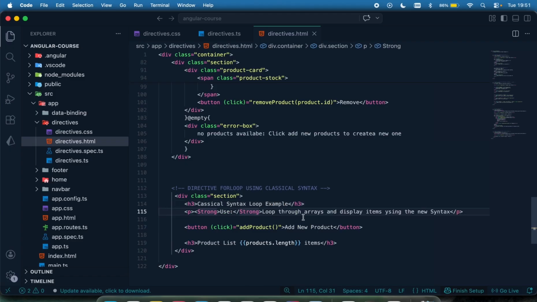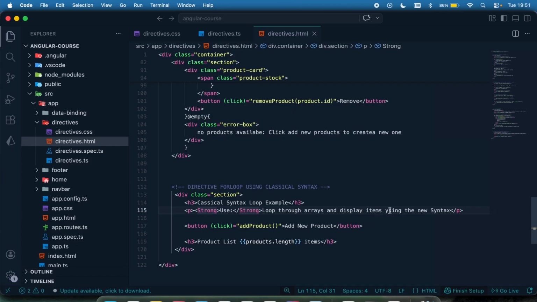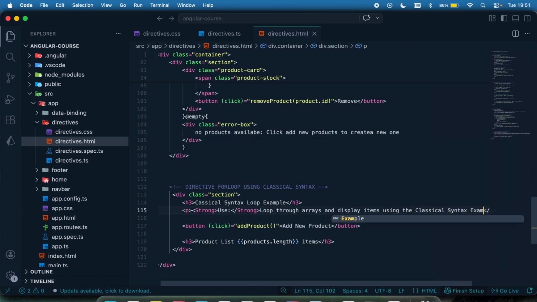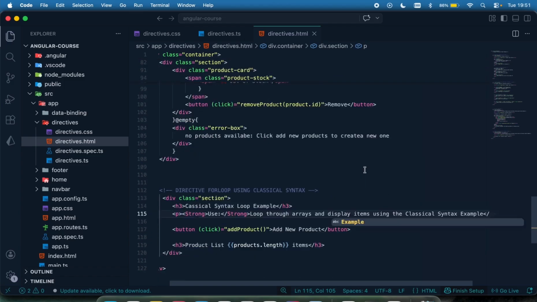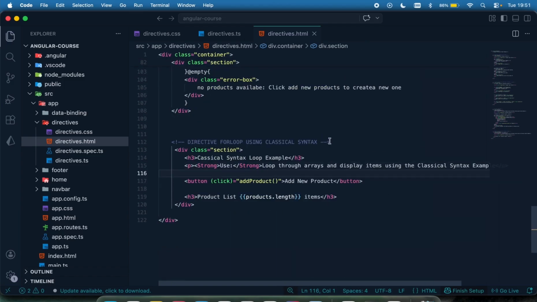Now for this, it is going to be, say, loop through arrays and display item using the classical syntax example. Okay, like that. And this is going to remain as it is.